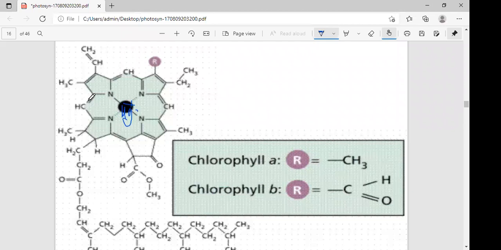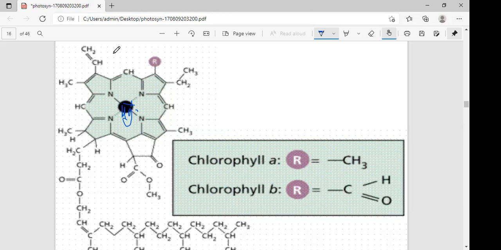You can ask the question here also: what is the structure of chlorophyll? The color is green. Two parts are there. The function, meaning responsibility, is harvesting of light energy. What is the structure? Two parts are the main important thing. The first one is the porphyrin head part.